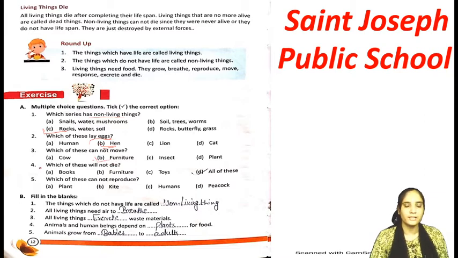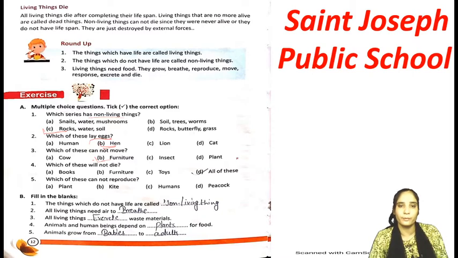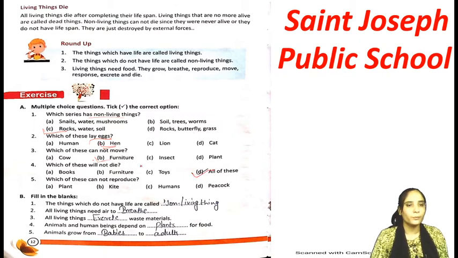Now number 4: which of these will not die? इनमें से ऐसा कौन है जो कभी नहीं मरता. The A option is books, furniture, toys or all of these. I think books कभी मरती नहीं, furniture कभी मरता नहीं, toys कभी मरता नहीं. हाँ, they can be destroyed by an outer force, वो बाहर का जो force होता है, but they cannot die by themselves. ठीक है, so the right option will be D, all of these. Come to the next one, number 5.